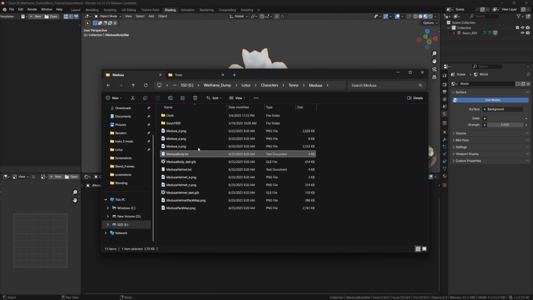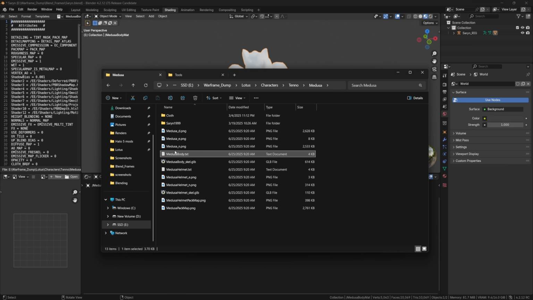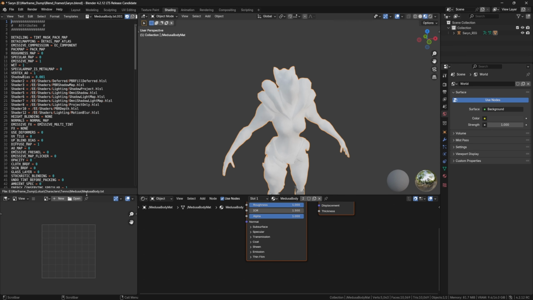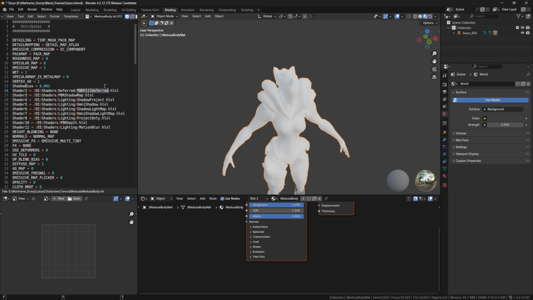So we're going to want to find our material file, which is a text document right now. So we're going to do her body. I import it twice, so Blender formats it, makes it easier to read. And then the key thing we want to look for here is which shader it's using.